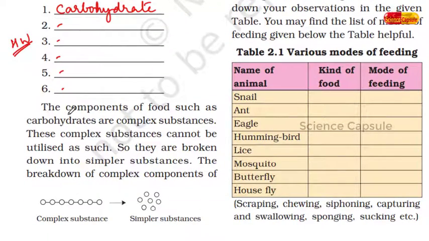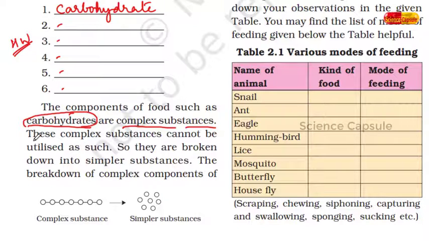Dear students, you should know that the components of food such as carbohydrate, which I have mentioned here, are very complex substances. Here complex substances means the body cannot absorb them. The body cannot use them as such. So what we have to do is break the complex substances down into simpler substances so that our body can absorb them.